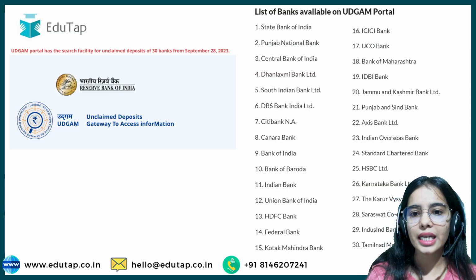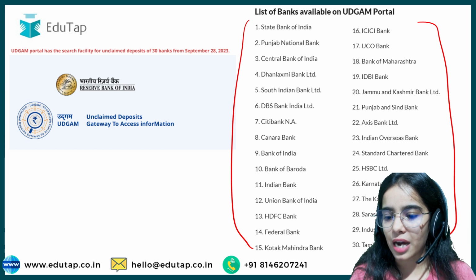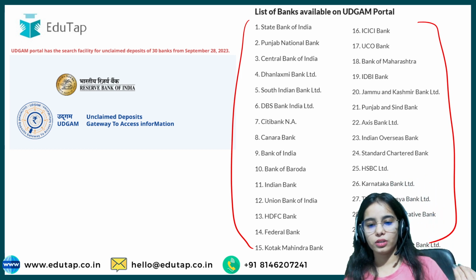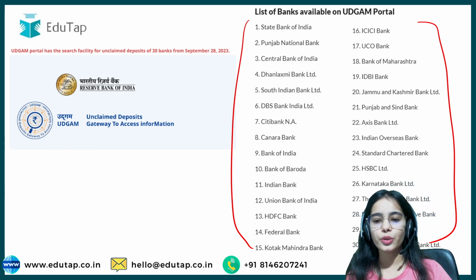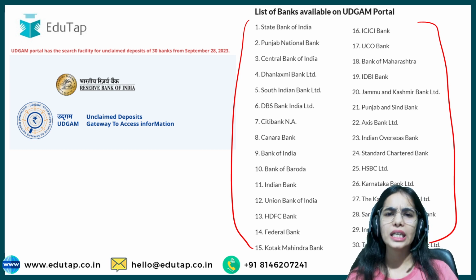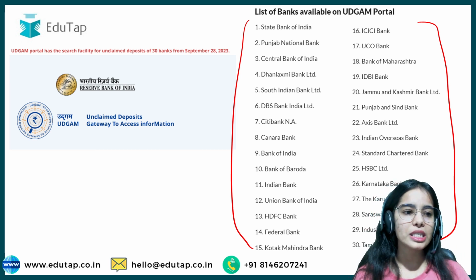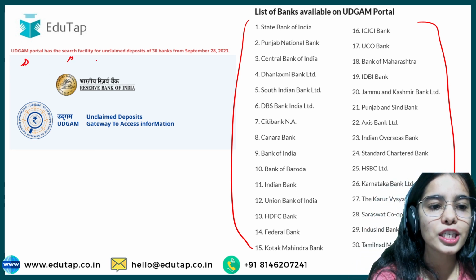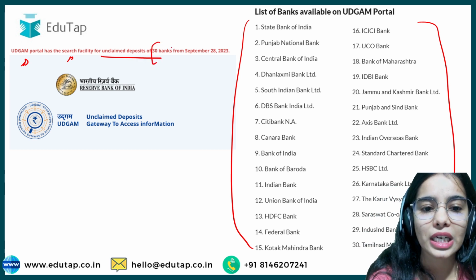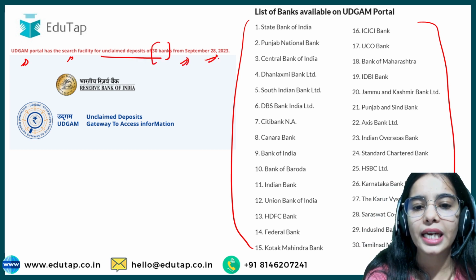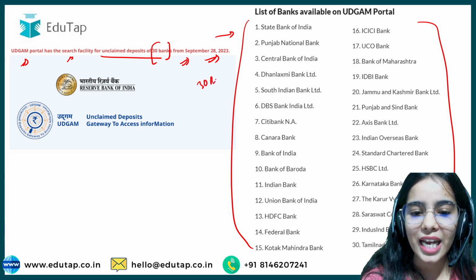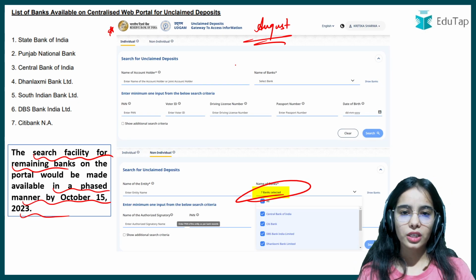And as you can see, in total 30 banks, so the PDF will be provided to you, but I hope you can see the names. You do not need to remember the names, just see that the Udgam portal has the search facility for unclaimed deposits of 30 banks from September 28, 2023. So now there are in total 30 banks in the Udgam portal.